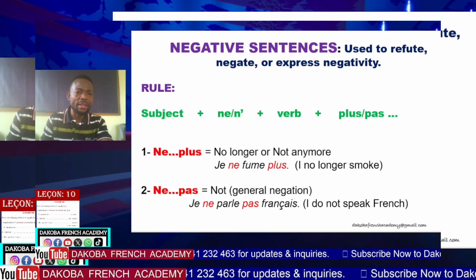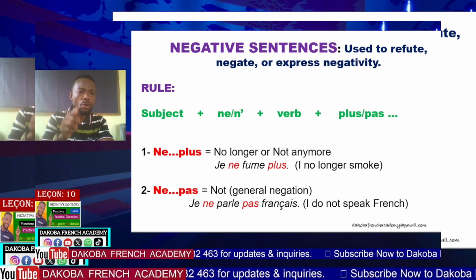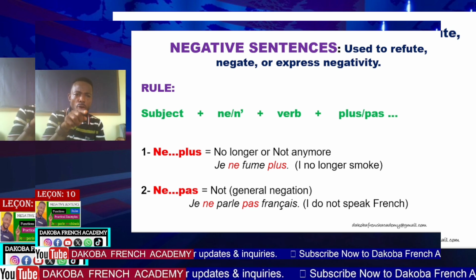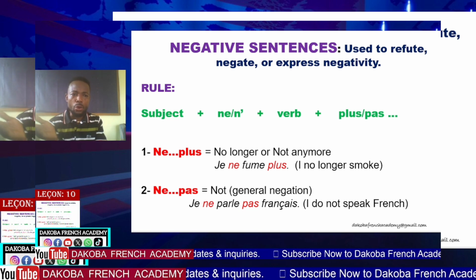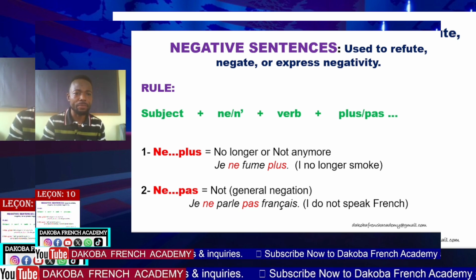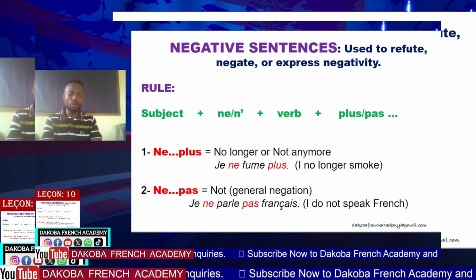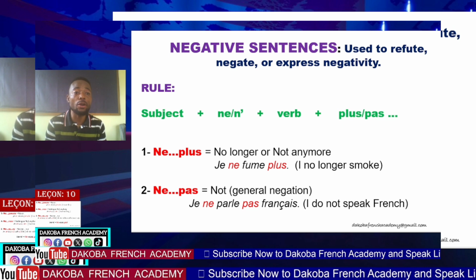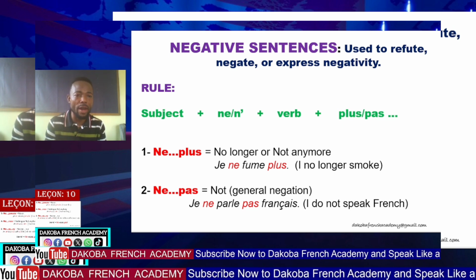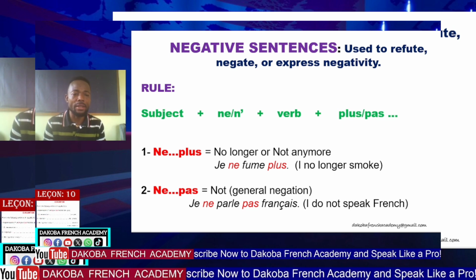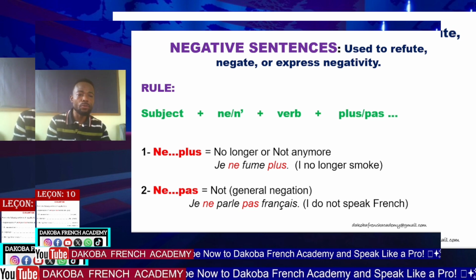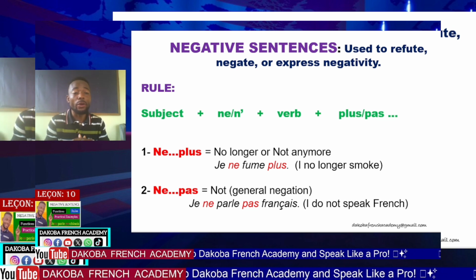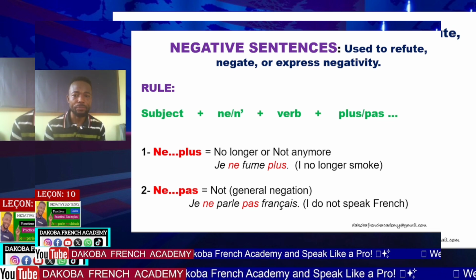So look at number one, ne plus. What are you going to do? You write the ne, you put the verb there, and you put plus here, plus the rest of the statement. Lorsque tu as le verbe, il faut placer le sujet plus le ne ou bien un apostrophe, plus le verbe et plus le reste de la phrase.